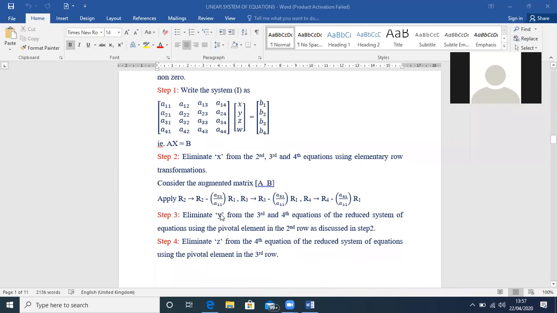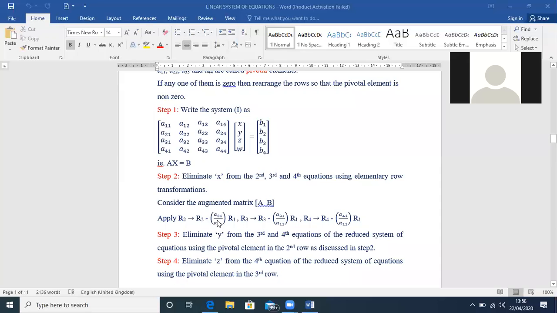After the elimination of Y from the third and fourth equations, you will get a reduced matrix. In the last step, you have to eliminate Z from the last equation. In that case, the pivotal element will be the one in the A33 position.